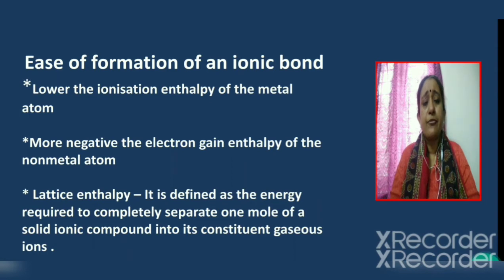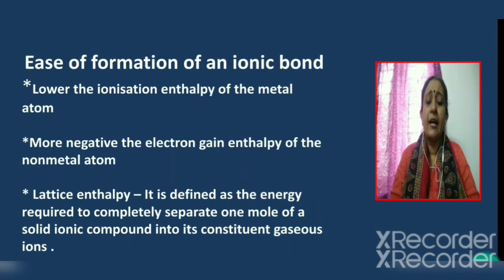So there is another factor which decides the ease of formation of the ionic compound, and the third factor is lattice enthalpy. When sodium chloride is formed, 788 kilojoules per mole of energy is released as lattice enthalpy. Since this much amount of energy is released, sodium chloride compound will be formed.